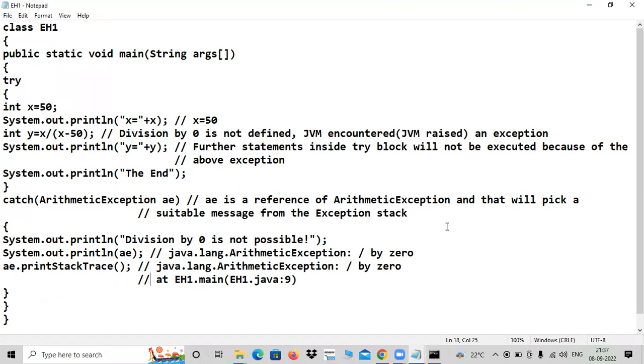Any doubts in this program, please ask me. In system.out.print AE or print stack trace or any other area in this program. Any problem in this program? Any doubt? Let me know quickly, I'll move to the next. No doubt, sir. Right. I will move to the next one immediately. Let us not waste time. But little modifications. You have to observe those modifications.